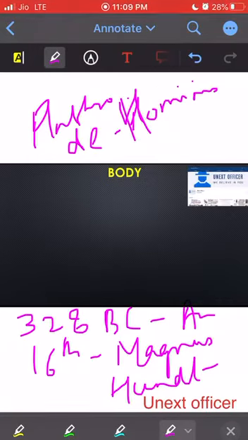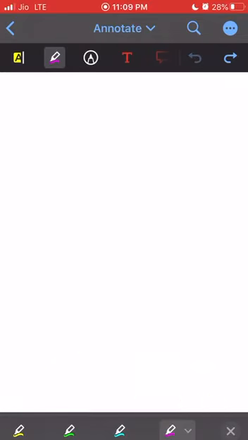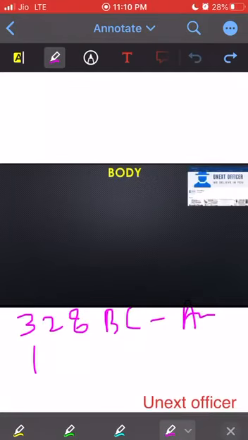Proceeding ahead, in the 17th century, we can pick up a few thinkers. Mentioning thinkers' names will always help you in fetching extra marks. If we mention at least 2-3 thinkers in every answer of anthropology, it will be like icing on the cake.